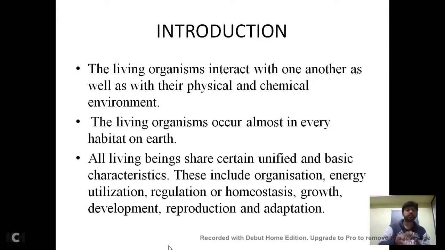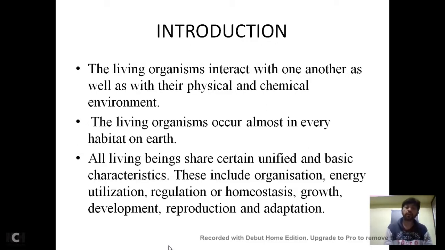In this biological world, all are interacting with each other. Right? All are interdependent on each other. We are dependent on the plants for our food. Plants depend on the minerals present in the soil, the sunlight and the water. Like that, all are interconnected. Let us learn the next thing.